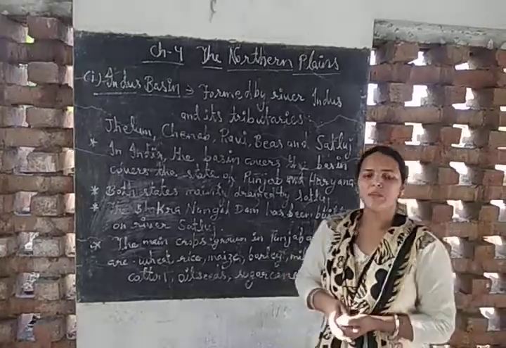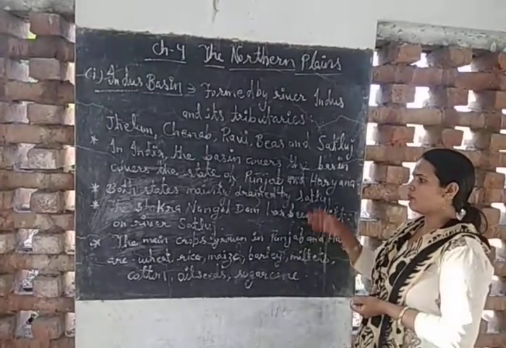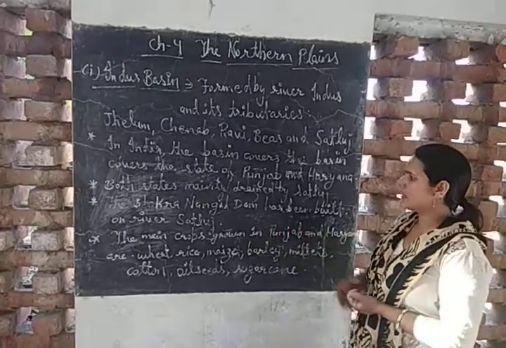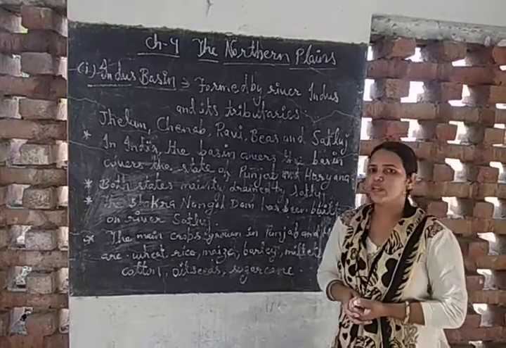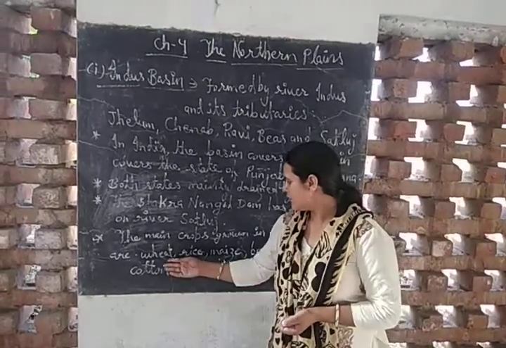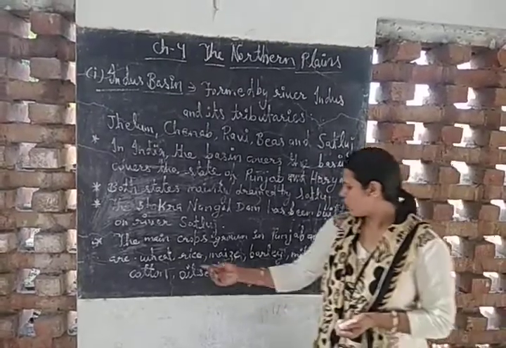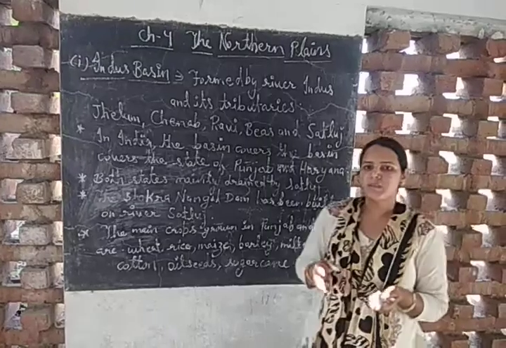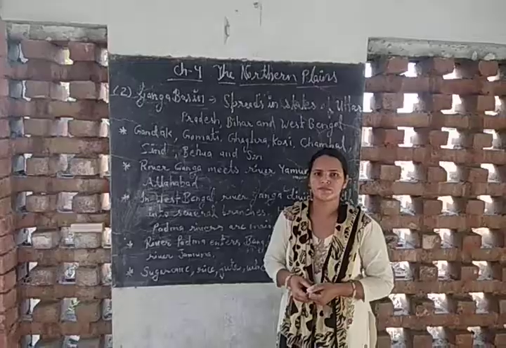Now these are the major crops that are grown in Punjab and Haryana, and people irrigate their fields through the river Satluj, which is very helpful in both states. The crops are wheat, rice, maize, barley, millets, cotton, oilseeds and sugarcane. These are the major crops grown in Punjab and Haryana.